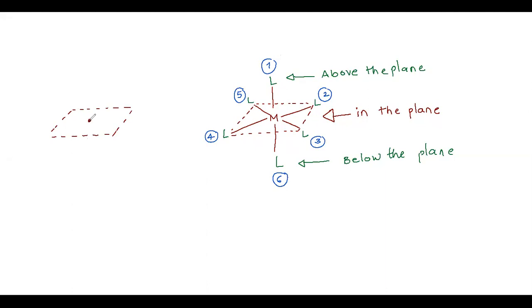Here is the point M, and the bonds are present in this way: 1, then 2, then 3, then 4, then 5, and over here 6.